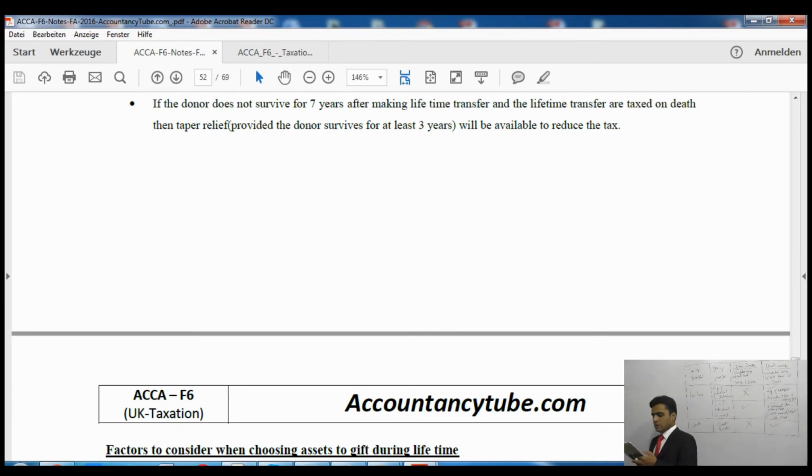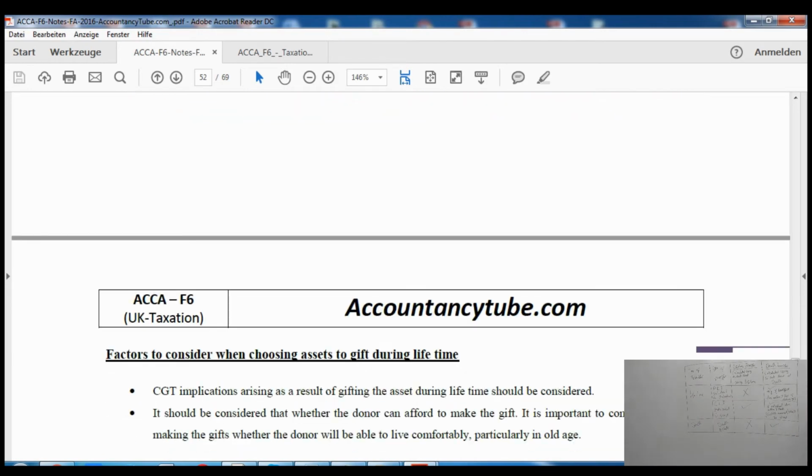Then it says if the donor does not survive for 7 years, but he survives for more than 3 years, then taper relief will also be given. So the taper relief which we have just seen will also be available.